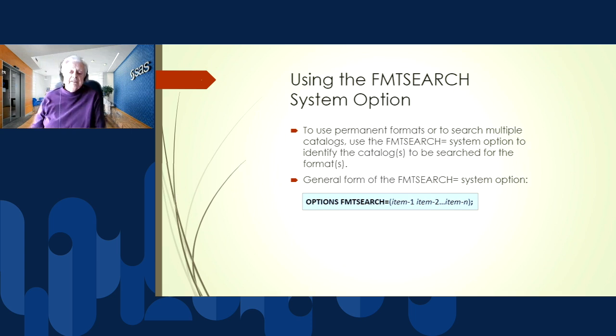Now, once I've created my permanent formats, I need to tell SAS where to look for those formats, because it doesn't automatically look in all of my libraries. So I can set the option FMTSEARCH, and specify inside parentheses the different places that I want SAS to look, and it will go through this list from 1 up to n, however many I've specified.